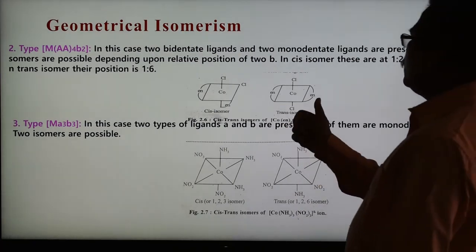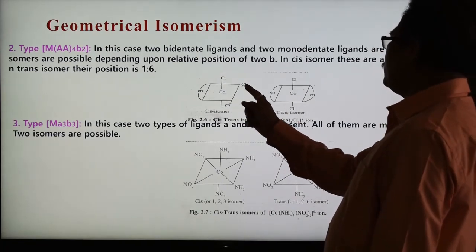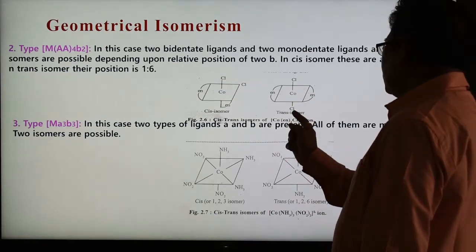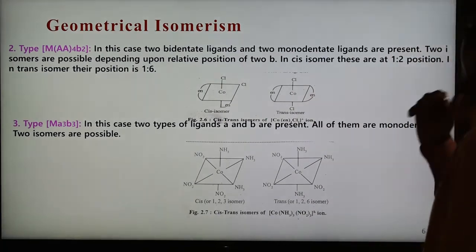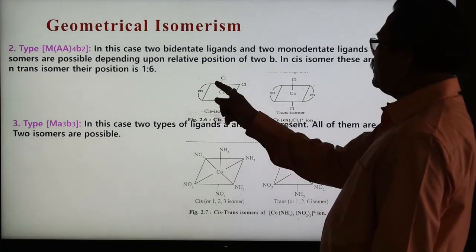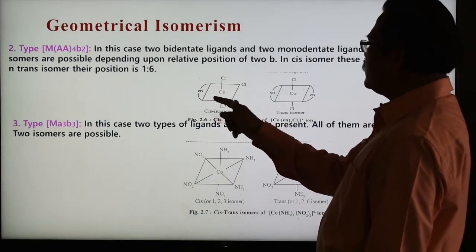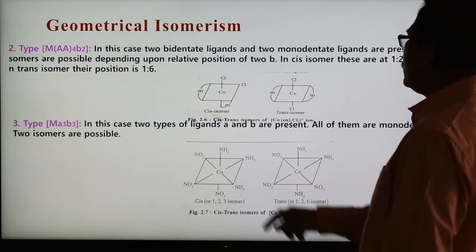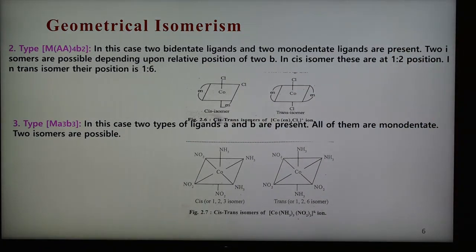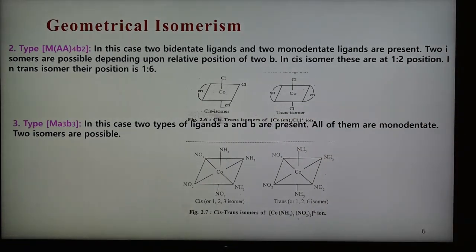They show 2 isomers. Now 2 Cl are there, present at 1-2 position, the cis isomer. When they are present at 1-6 position, then it is known as trans isomer. And these 2 ethylenediamine groups are the bidentate ligands, so in this way they form this, occupying 2 corners each. So this is the arrangement of the second type, and cis and trans isomers are formed. So 2 isomers are possible in the second type.